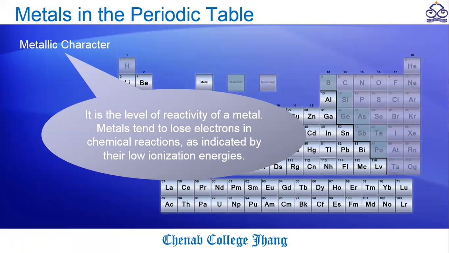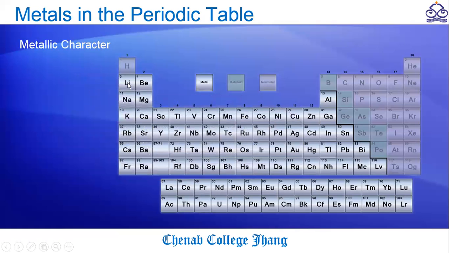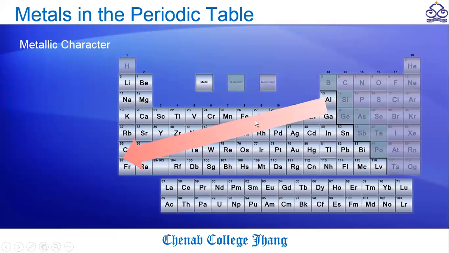So if ionization energy is low, the metallic nature or character is high. If we go in groups from top to bottom, the reactivity or metallic character increases, and in periods from left to right it decreases. So the trend we can see here is that from left to right the metallic character decreases, and from top to bottom it increases.